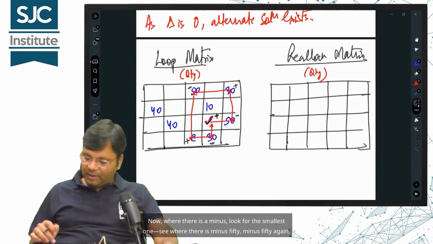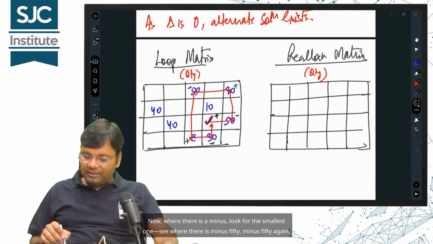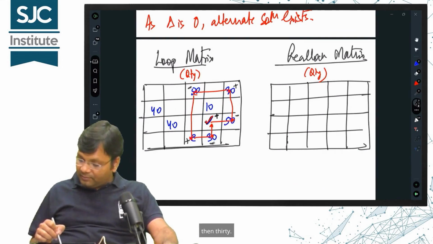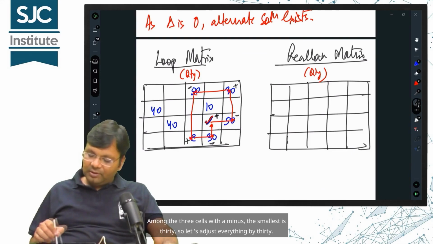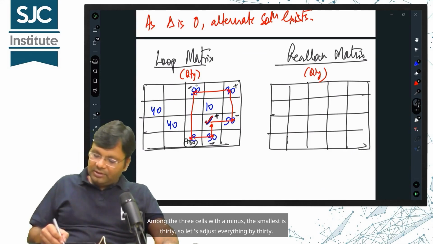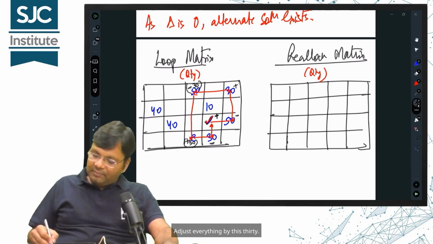Now, where there is a minus, look for the smallest one. See where there is minus 50 again, then 30. Among the 3 cells with a minus, the smallest is 30, so let's adjust everything by this 30.